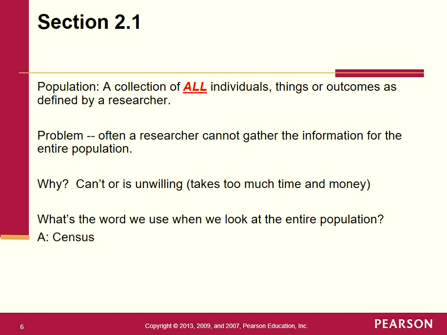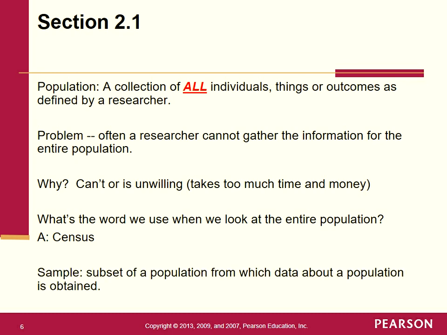So what are we going to do instead? Well, we're going to probably take a sample, actually a random sample, but we'll talk about randomness later. So what's a sample? It's a subset of a population from which data about a population is obtained. Now, here's the thing. Notice that it's about the population.